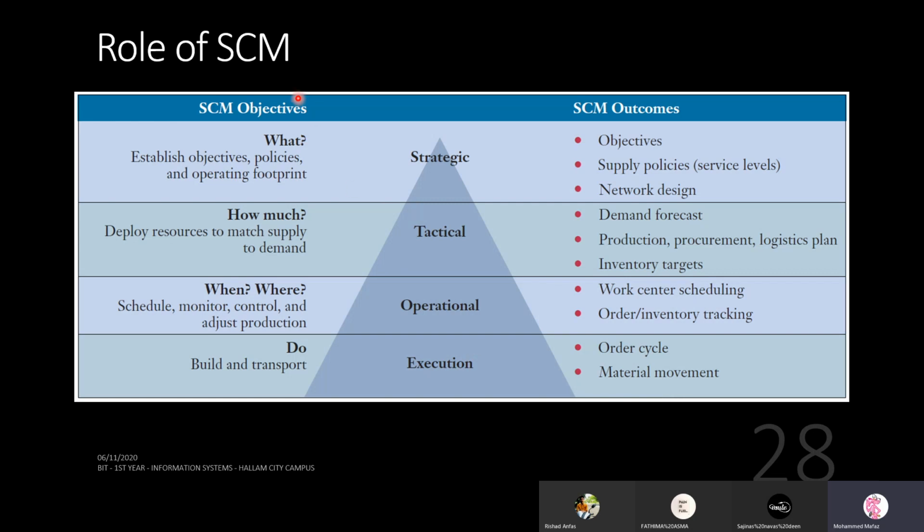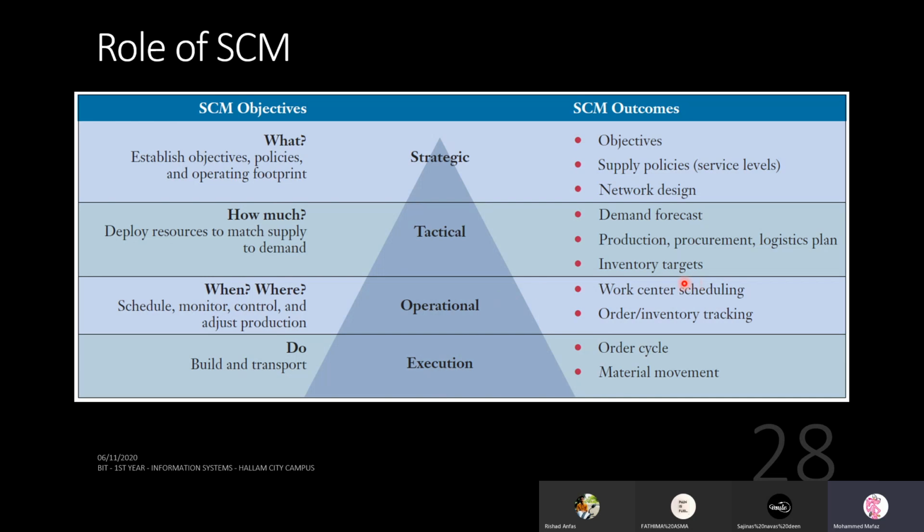You have the objectives of supply chain management and the expected outcomes at different levels of the business. So at the execution level, you want to build and transport your products. So what is the order cycle? You come up with the order cycle, material movement. You think about when and where you want to do things. So you do scheduling, monitoring, controlling. So those are the operational activities.